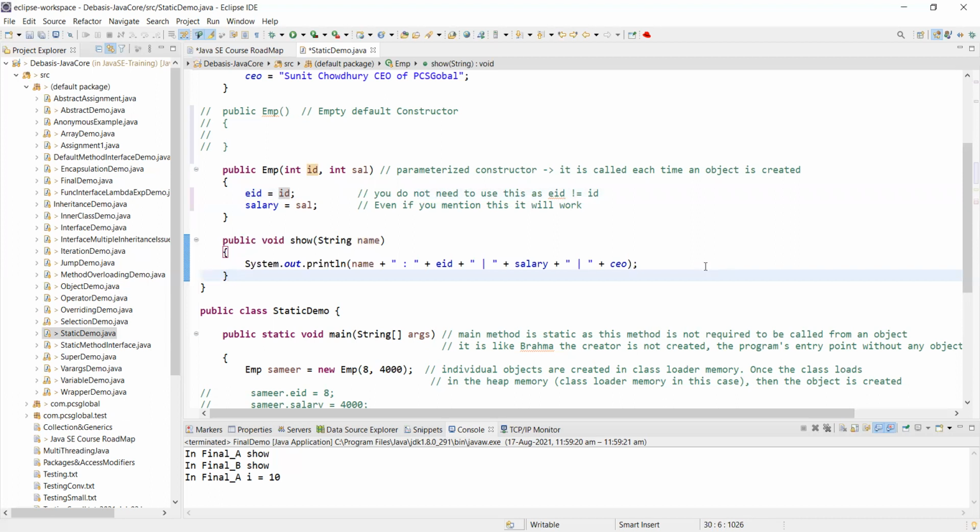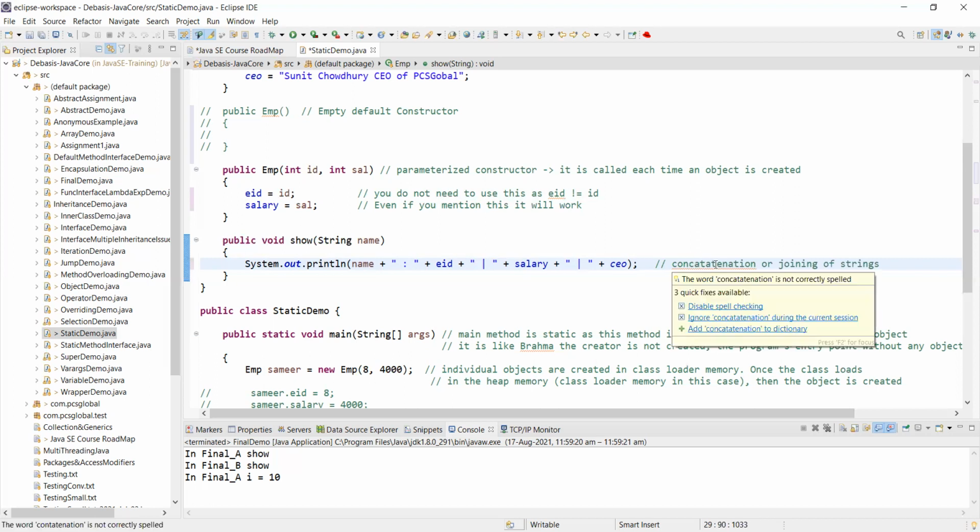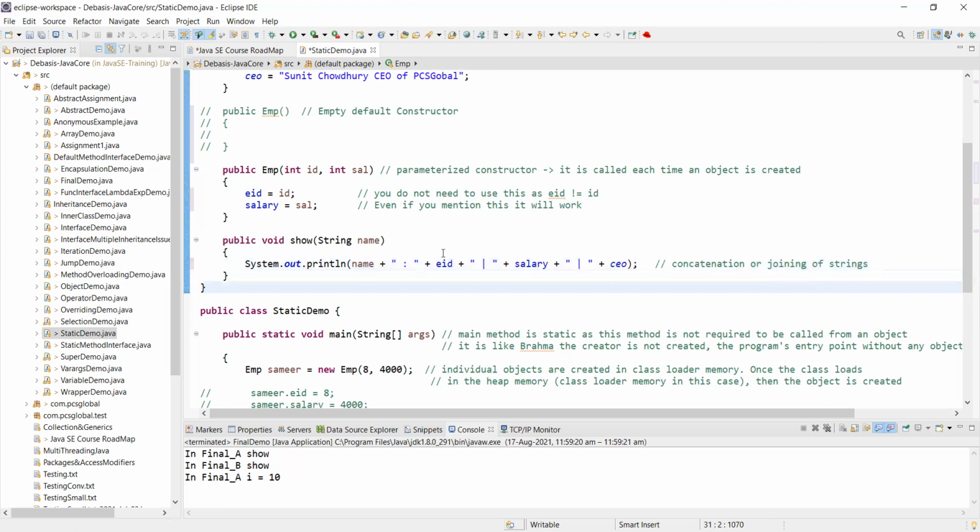This is a very important term. You have to know it whenever you are doing some string manipulation or string joining. Concatenation, or joining of strings. Now, this is just to display whether whatever we have done till now works or not.